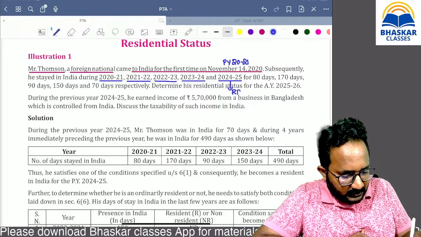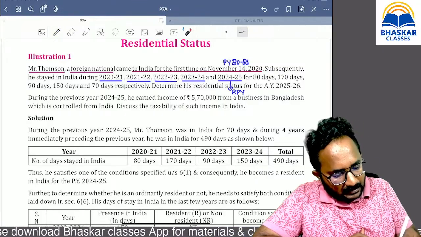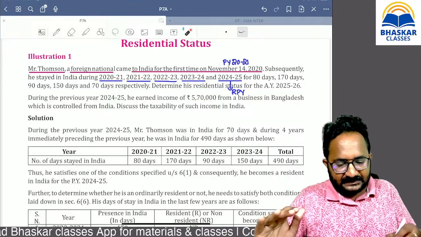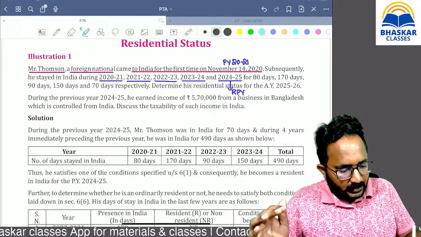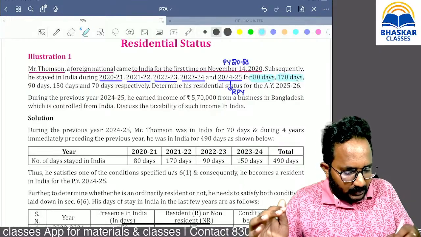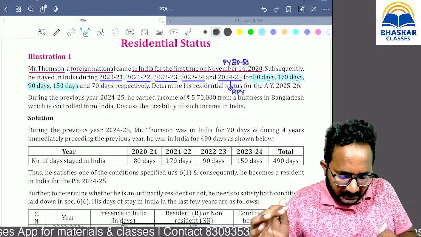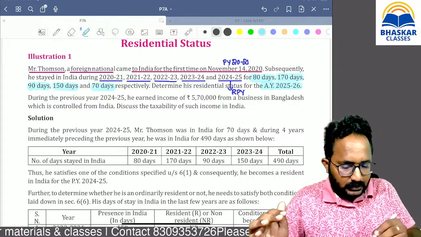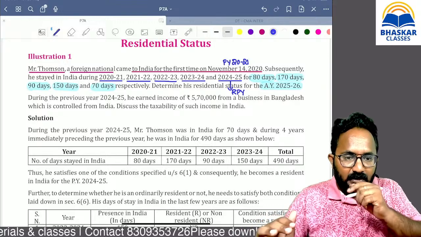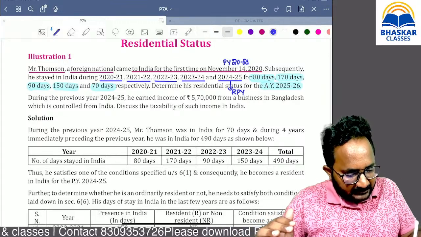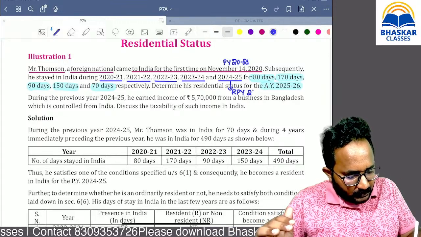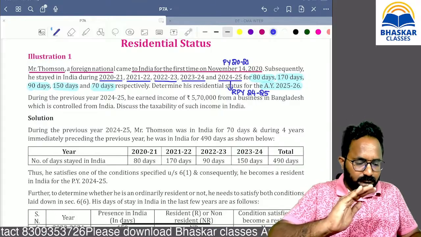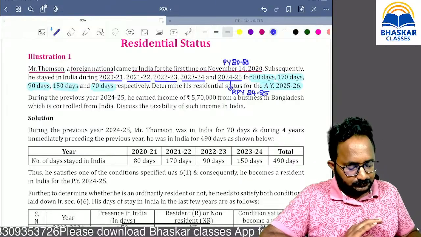The relevant previous year and the immediately preceding 4 years' data are also given. How many days did he stay? First one 80 days. Respectively, the number of days stayed in every year is given. Now they are asking the residential status for the previous year 25-26, and the relevant previous year is 24-25. Now we can check.